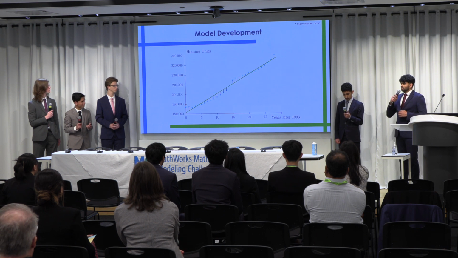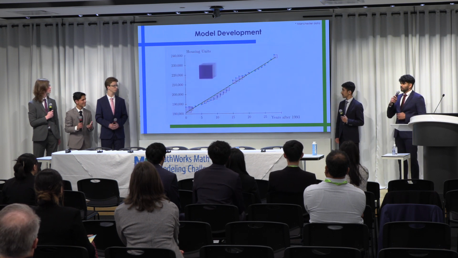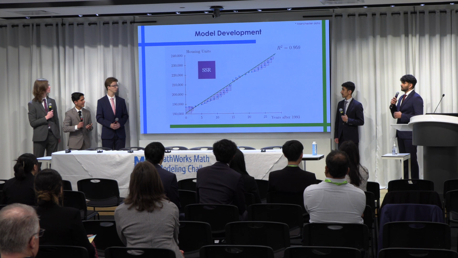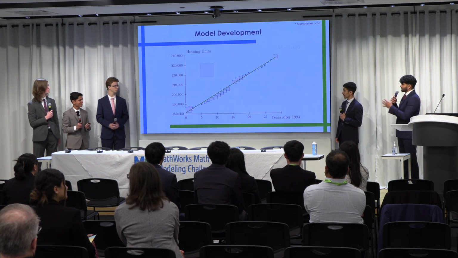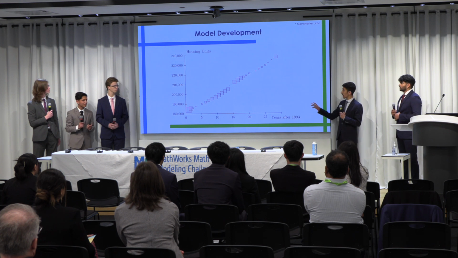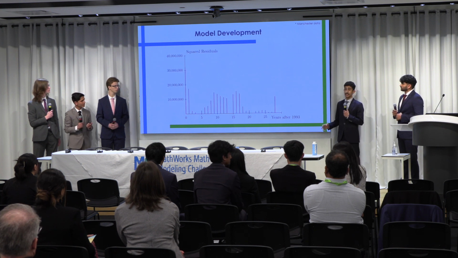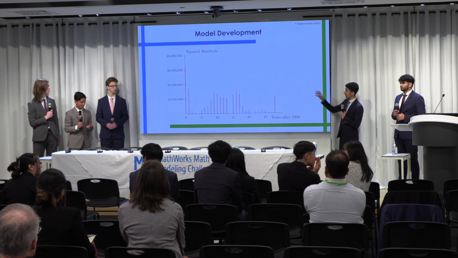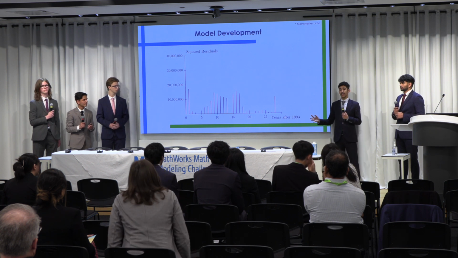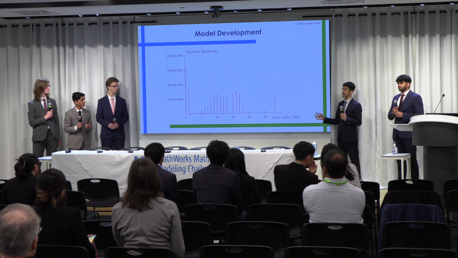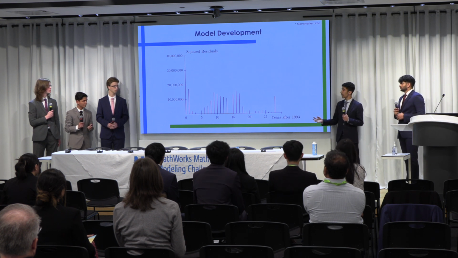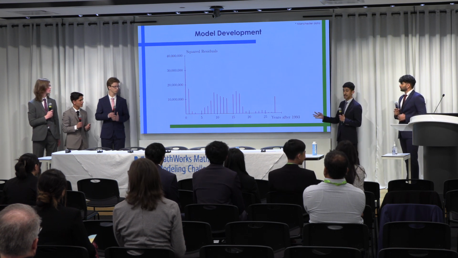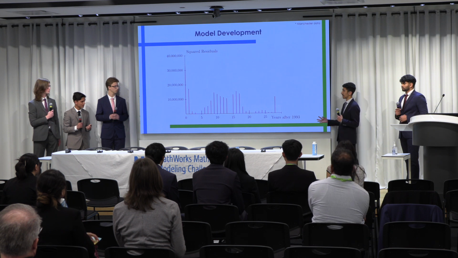Initially, we plotted the graph of housing units against time. Noticing a fairly linear trend, we plotted the line of best fit. This was done by minimizing the sum of squared residuals represented by the purple square. Despite the model fitting the data quite well, when we examined the error against time, we noticed that the model exhibited a trait known as heteroskedasticity. This is a trait where the variance of the error is non-uniform, and its presence in our model suggests that the model may be inadequate at explaining the trend.